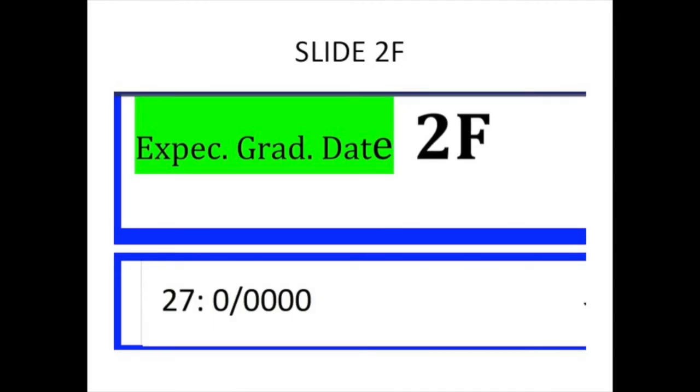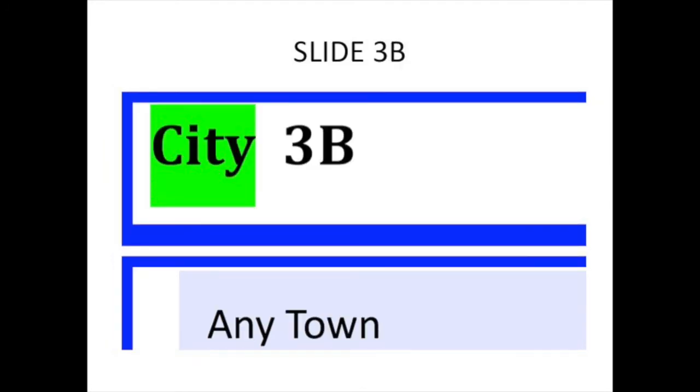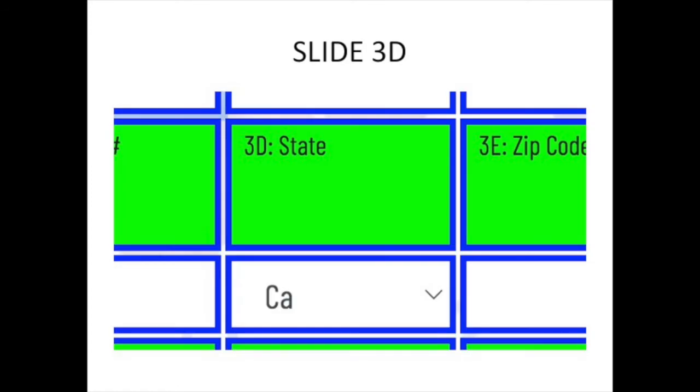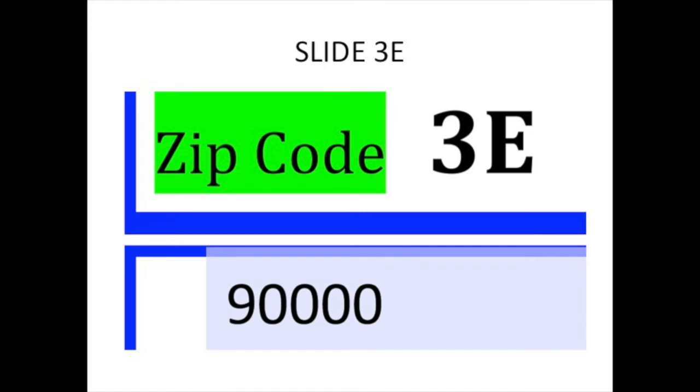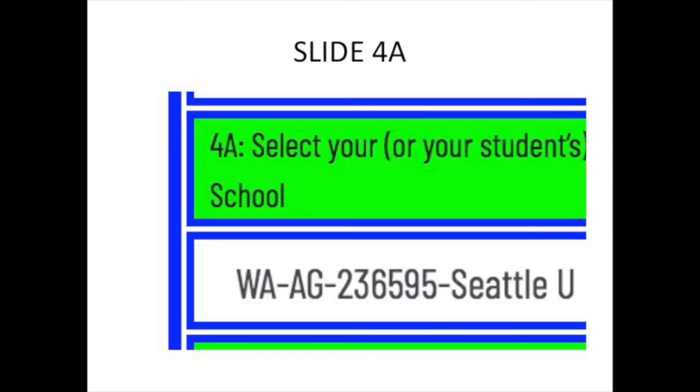In box 3A, enter the student's on or near campus address. In box 3B, enter student's city. In box 3C, enter student's phone number, including area code. In box 3D, click the down arrow and select the 2-letter state abbreviation of student's on or near campus state. In box 3E, enter the applicable zip code. In box 3F, click the down arrow and select the applicable time zone where the student lives near or on campus.